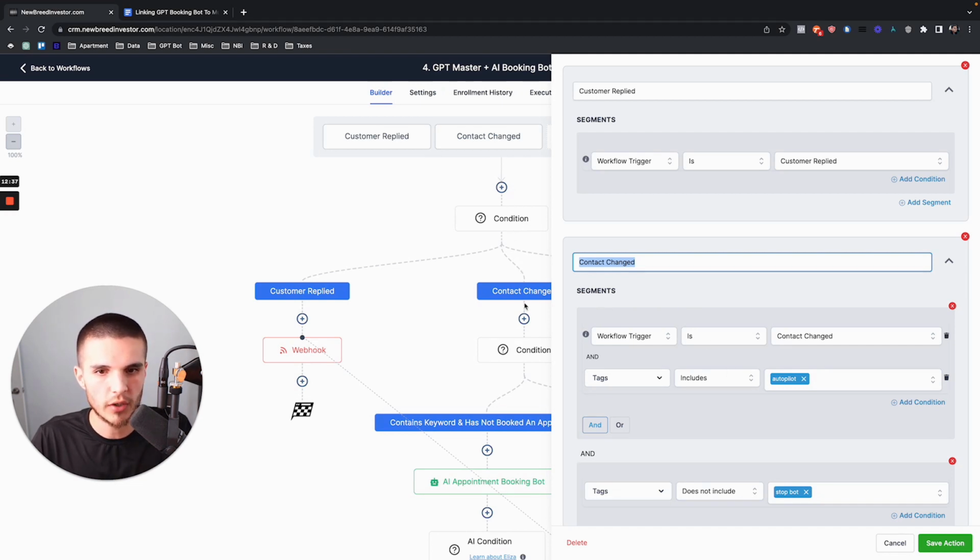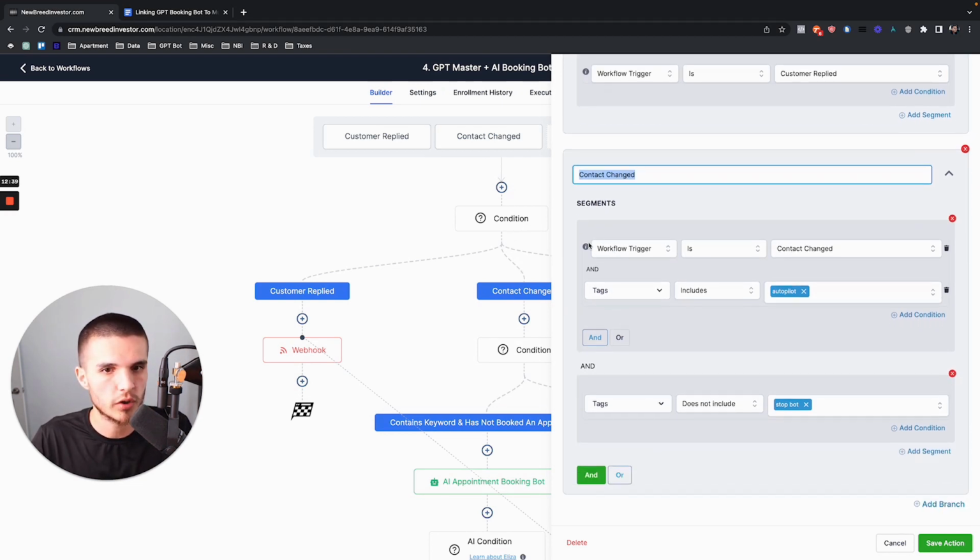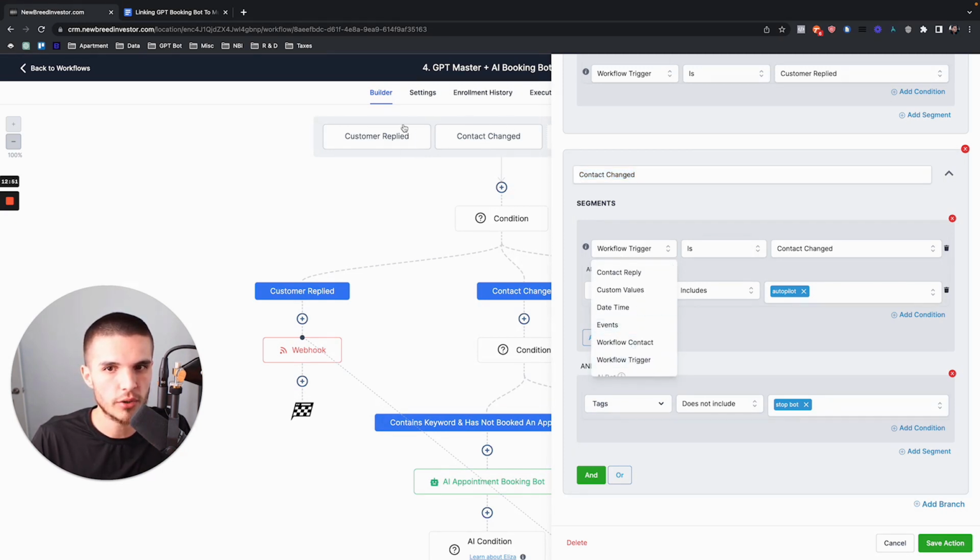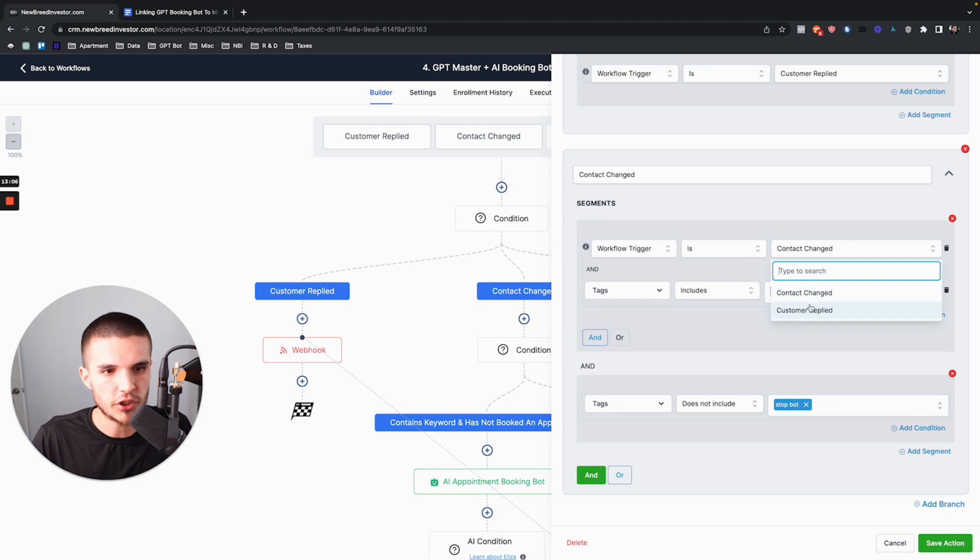So if we go to contact change, you're going to see multiple segments that I've created, which, number one, one of the most important ones, is workflow trigger, right? So these are the two triggers. So I'm telling this branch, hey, the only way that somebody goes down this path, when you're doing one layer at a time, is the workflow trigger is, and then I can choose from these two options because these are the only two triggers that are within this workflow.